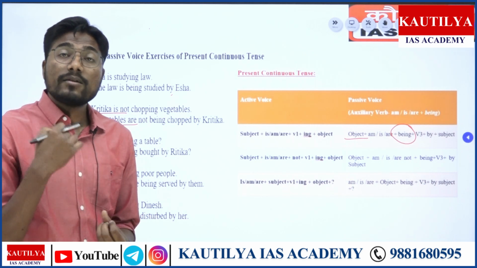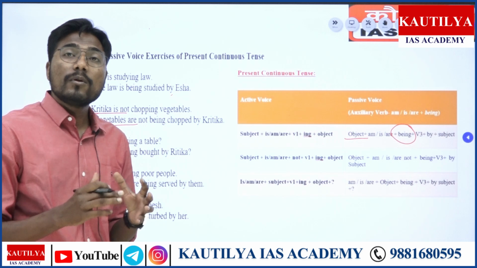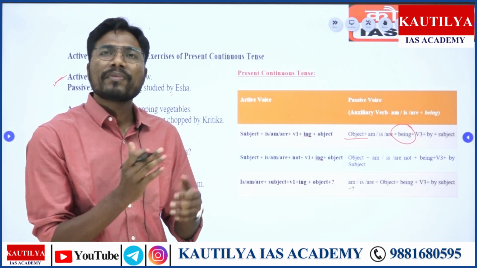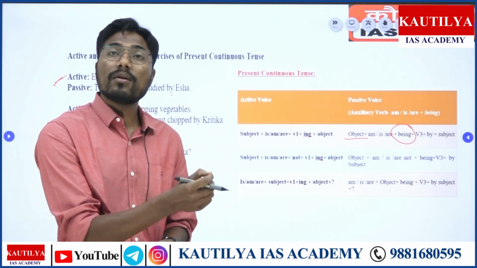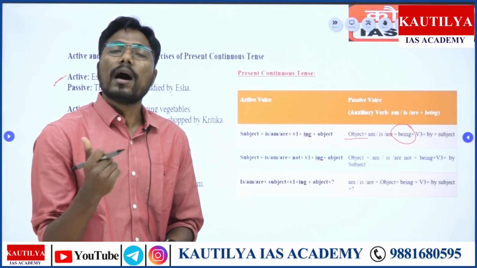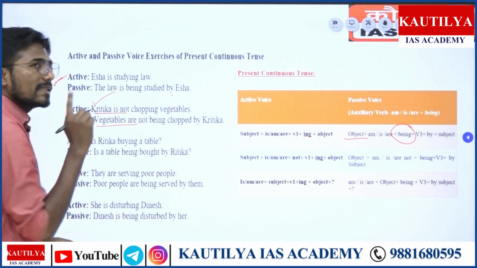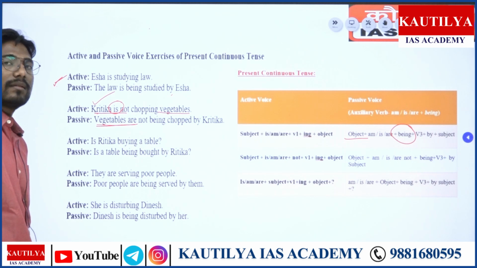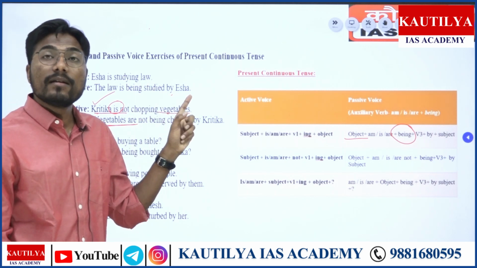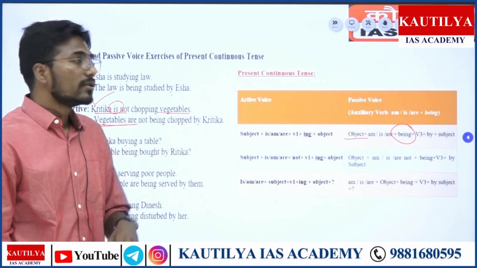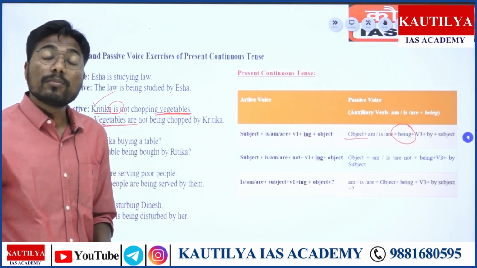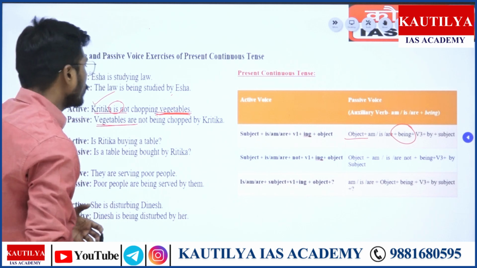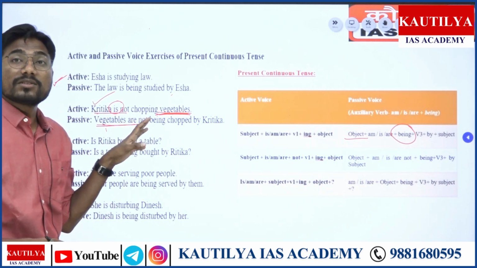So dear all, what I told you and made you understand, कि आपको object singular है या plural है वो देखना पड़ेगा. अगर object singular है तो am, is, are का is singular auxiliary verb का इस्तेमाल करो. अगर वो plural nature में है तो are का इस्तेमाल करो. यहाँ पे Kritika singular है तो इसीलिए is इस्तेमाल हुआ, but vegetables यहाँ पे plural है, यहाँ पे हमने are का इस्तेमाल किया, right? जैसे हमने बोला था ना copies and copy, copy is and copies are. So ये ध्यान में रखना है आपको कि object singular है या plural है. ये तो बहुत बार क्या होता है, that creates a lot of confusion, and even after knowing the answer rightly, you cannot solve it just because of this silly mistake.